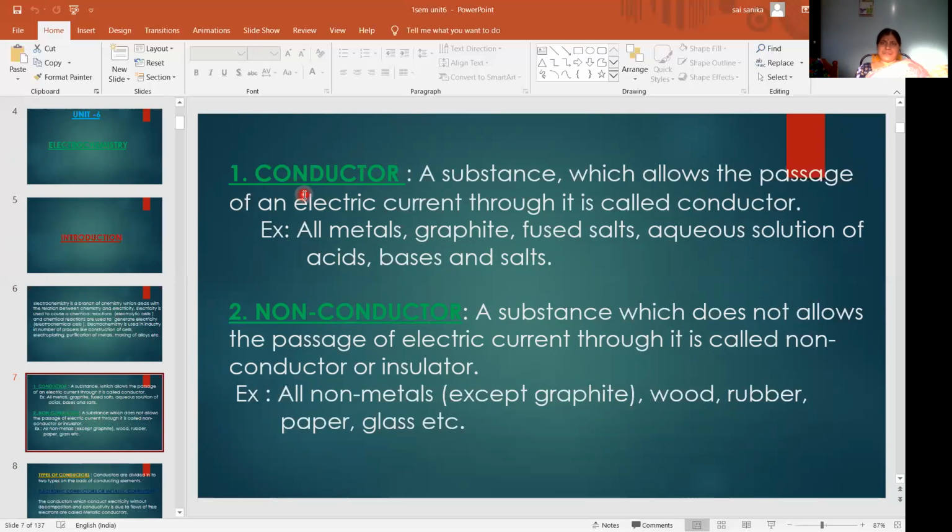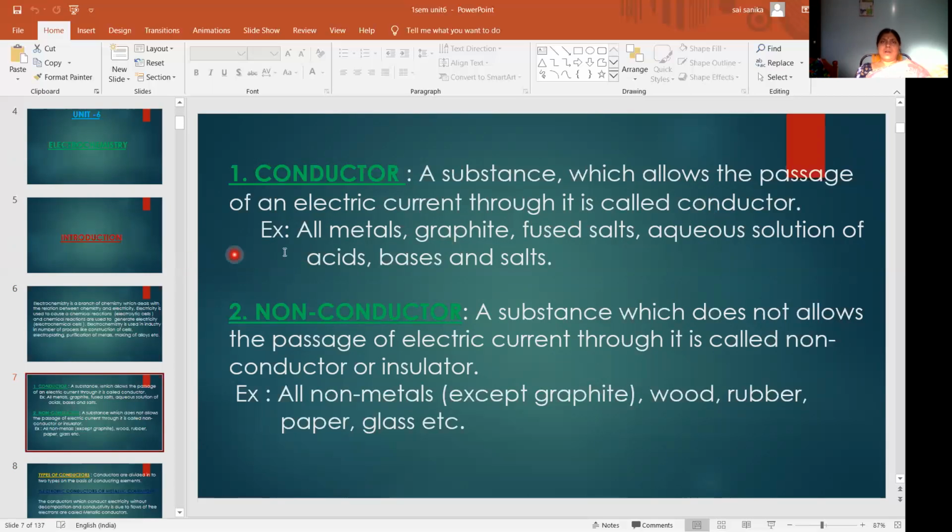First, conductor: a substance which allows the passage of an electric current through it is called a conductor. That means through that substance electricity will pass. That type of substance is called a conductor.